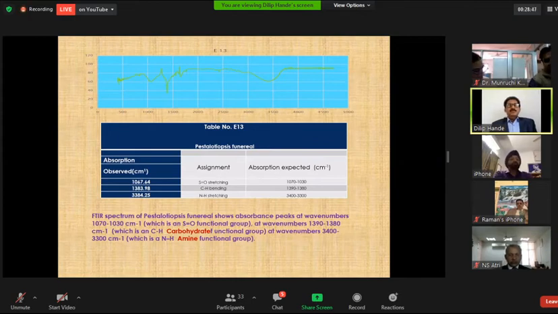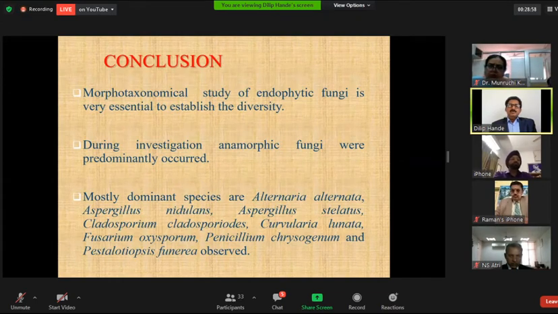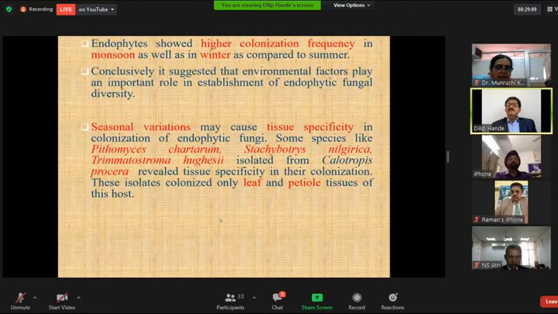In the conclusion, morphotaxonomical study of endophytic fungi is very essential to establish the diversity. During the investigation, anamorphic fungi predominantly occurred. The most abundant species are Alternaria, Aspergillus, Cladosporium and Pestalotiopsis. The endophytes show higher colonization frequency in monsoon as well as in winter as compared to summer.